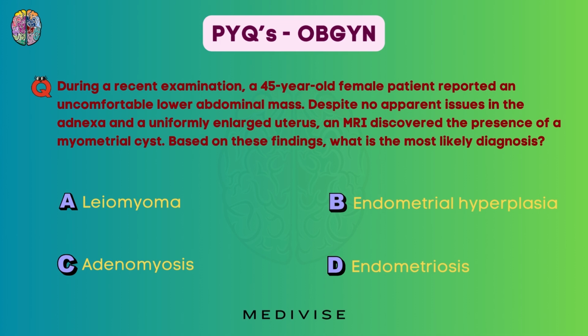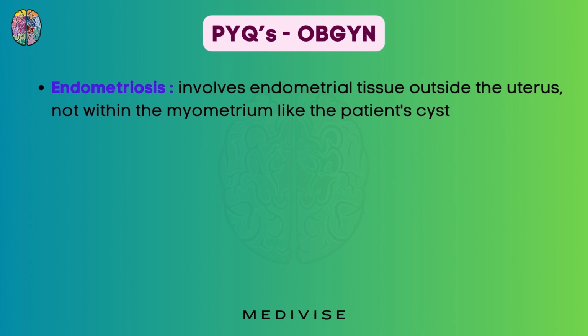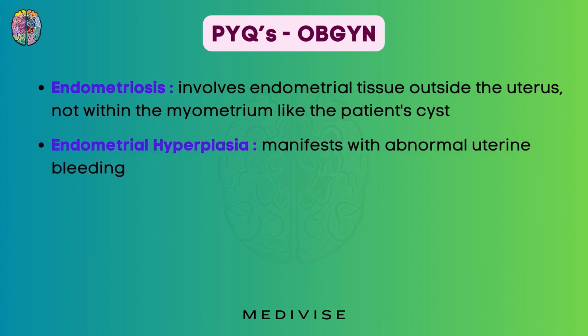So, the main key points that you have to see here are uniformly enlarged uterus and presence of a myometrial cyst. So, let us go through the options one by one. What is endometriosis? It is a condition where the endometrial tissue goes outside of the uterus and does not go within the myometrium, which is different from the presentation of the patient where she has a cyst. Endometrial hyperplasia manifests with abnormal uterine bleeding, and nothing as such is mentioned here.